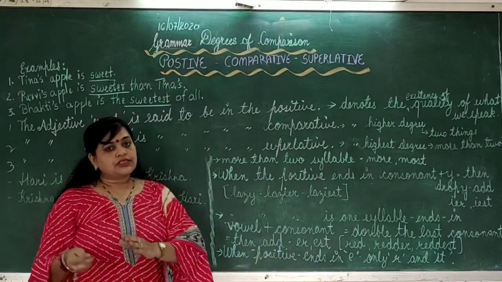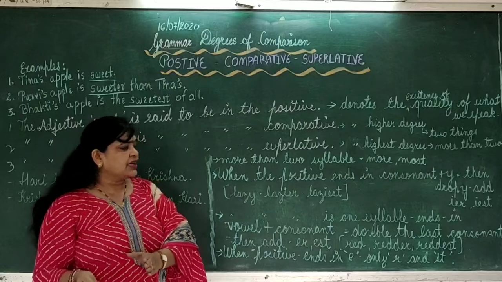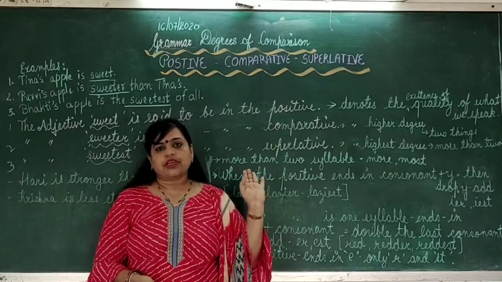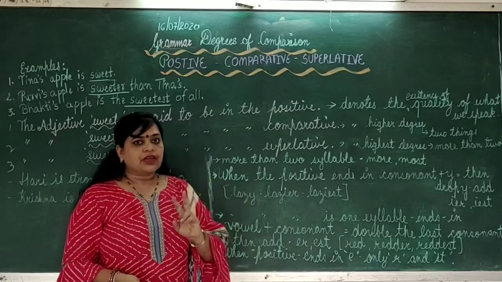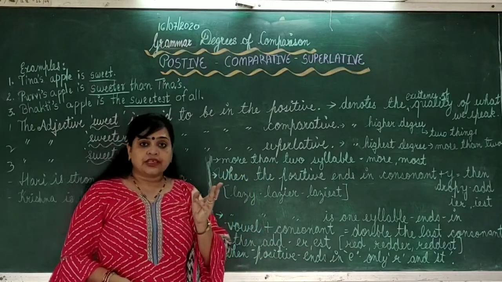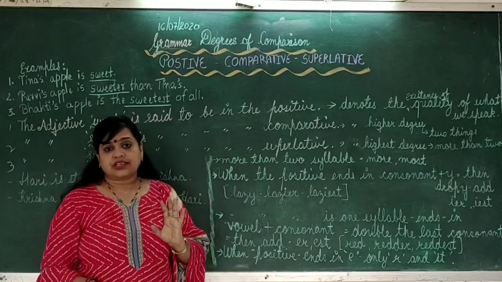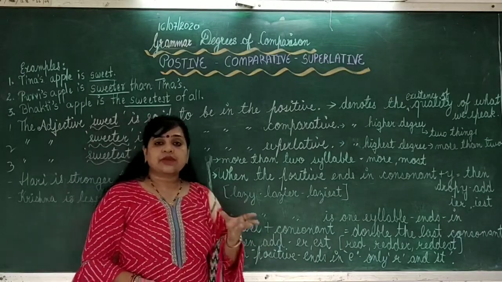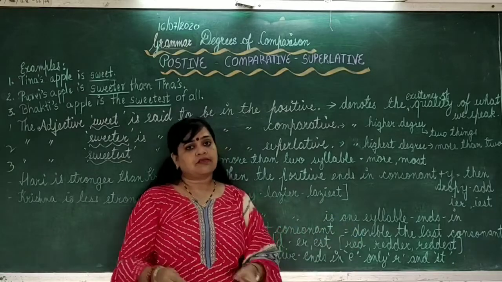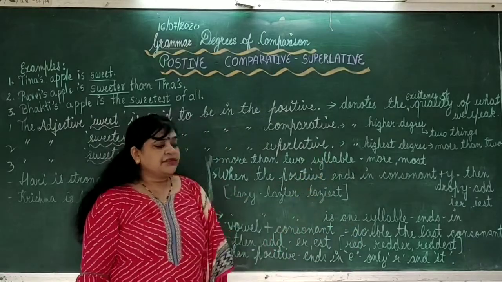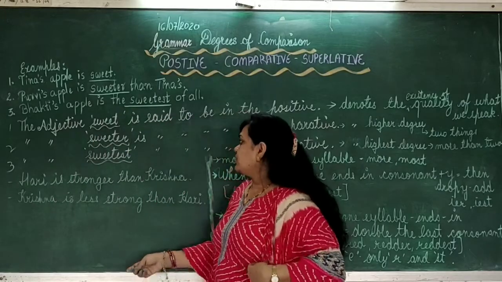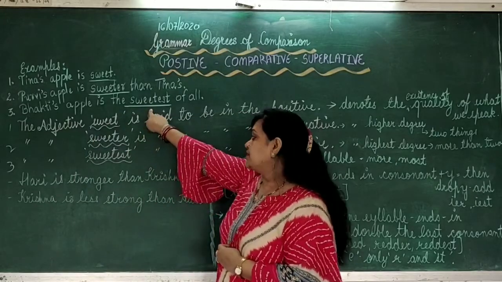On one side superlative degree, and on the other side any number of things or persons. When we compare 3 things or more than 3 things, 3,000, 3 lakh, as many things or persons on one side, then superlative degree. This is the highest degree we can have, like sweetest.